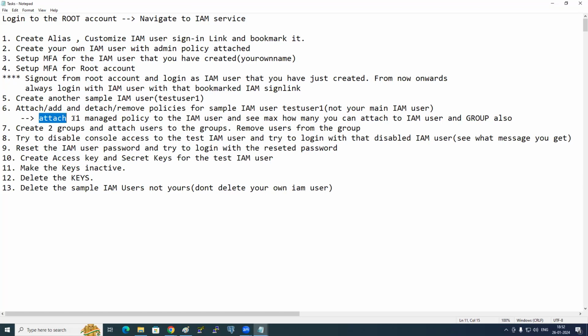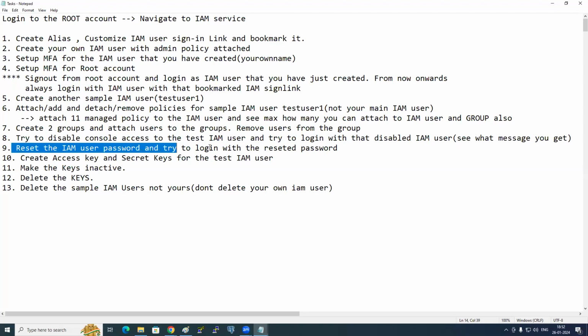And how many policies can you attach? Maximum 10. I want you to attach 11 policies and see whether you can do it or not. Randomly attach policies. Create two groups, attach users to the groups, and then remove users from the group. Try to disable console access to the test IAM user and try to log in. What will happen? See it.